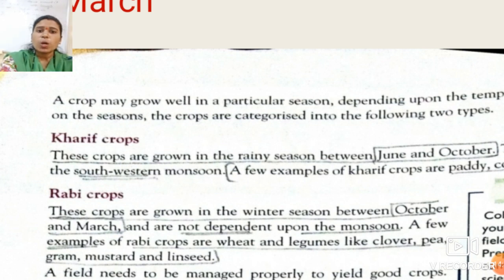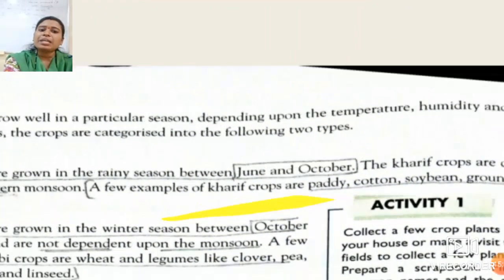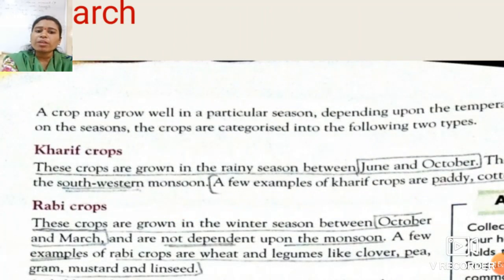Okay, so the crops which are grown in the rainy season, that means the season for growing the kharif crop, is June to October. The kharif crops depend upon the southwestern monsoon. So as they grow in the rainy season, they depend upon the southwestern monsoon.